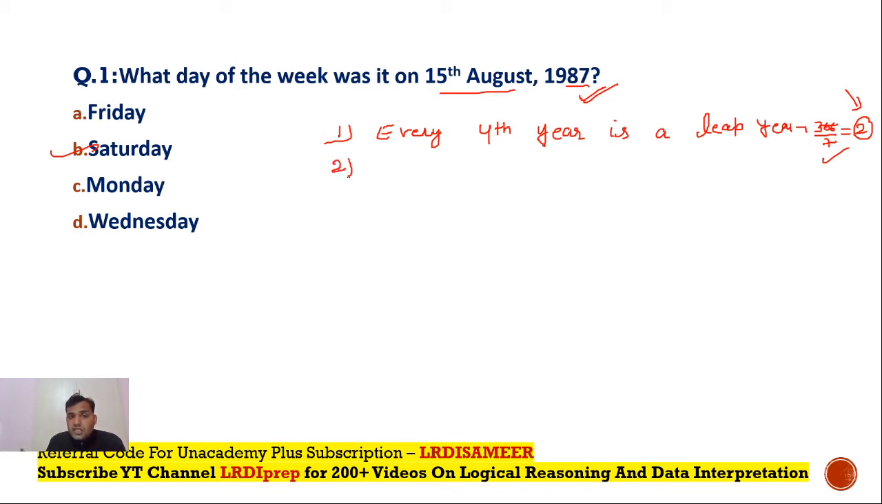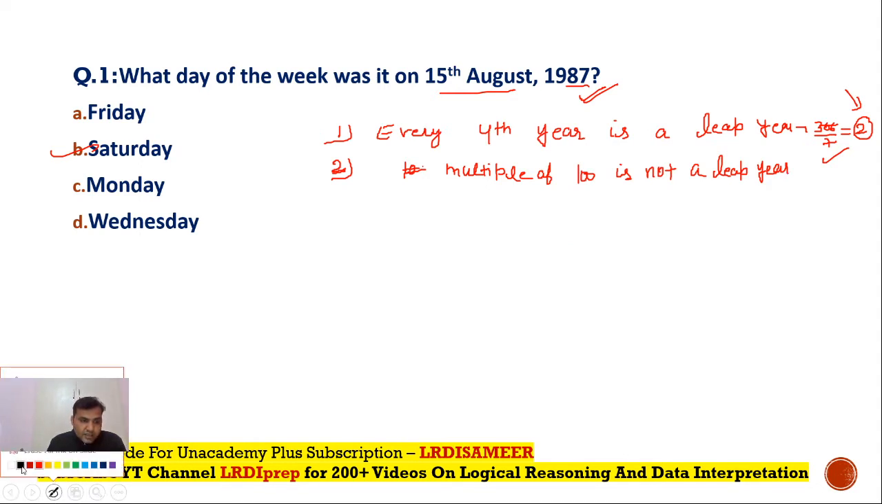Now, if every fourth year is a leap year, can I say the 100th year will also be a leap year, because that's also a multiple of 4? But it is not so. A year which is a multiple of 100 is not a leap year. A very, very important point, the second point that you need to keep in your mind. And then there's a third point.